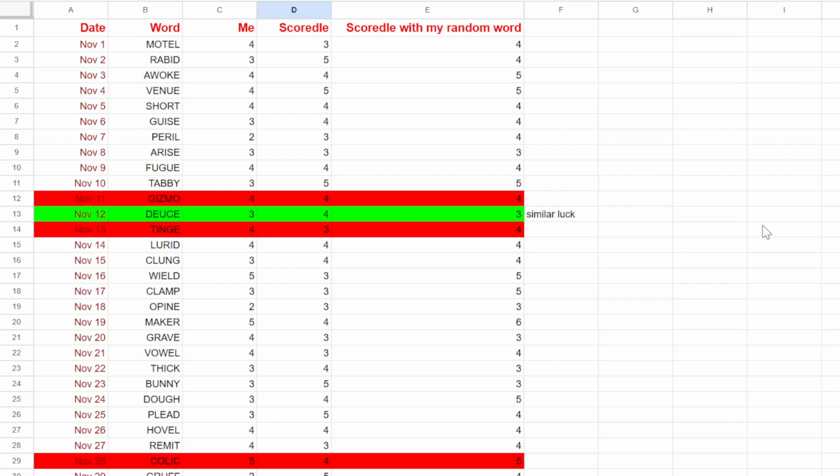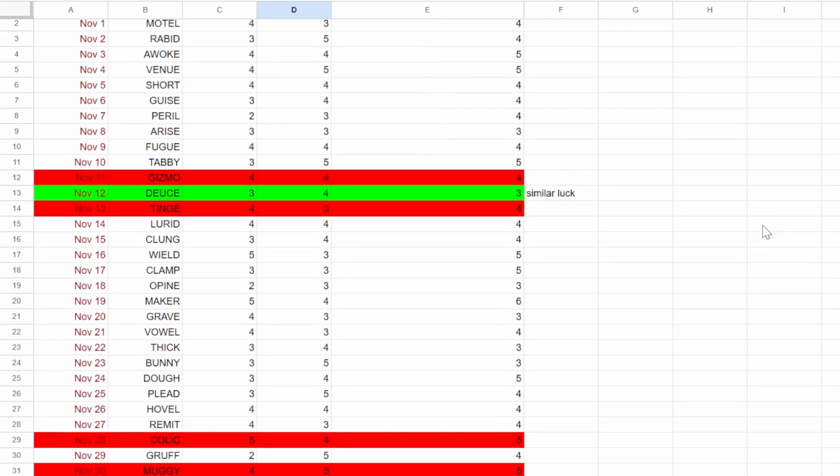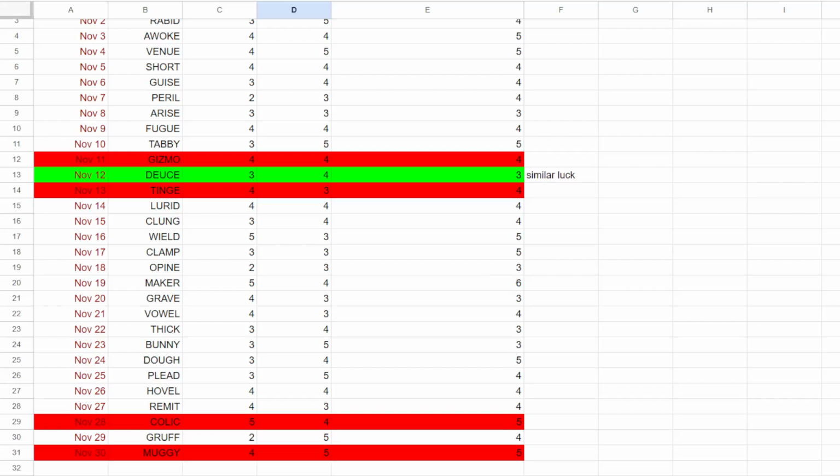Alright, so now it's time to go over the spreadsheet, and here you'll see a lot of red highlights because now I'm going to be starting to do this every month. I don't know if I've already been doing this by accident, but now I'm going to officially introduce it, where I'm going to be highlighting the rows of words that are not in the original answer list. So as you can see, this month we had 4 answers that are not in the original answer list, with Gizmo, Tinge, Colic, and Muggy. So I highlighted those in red.